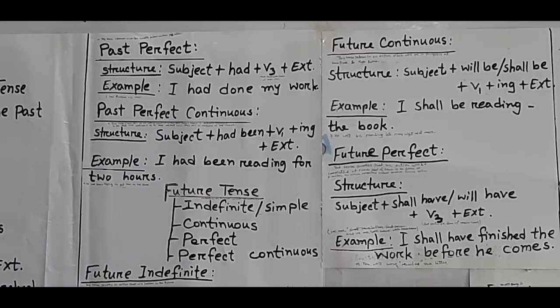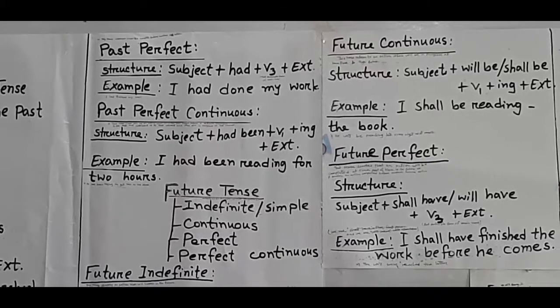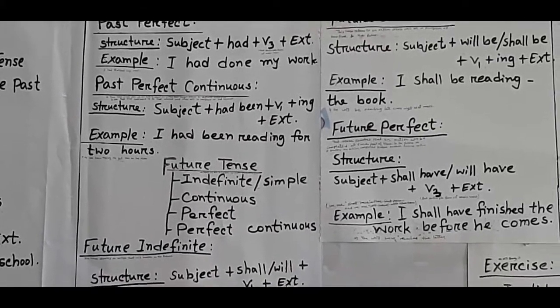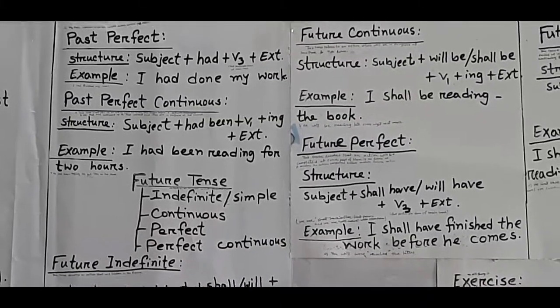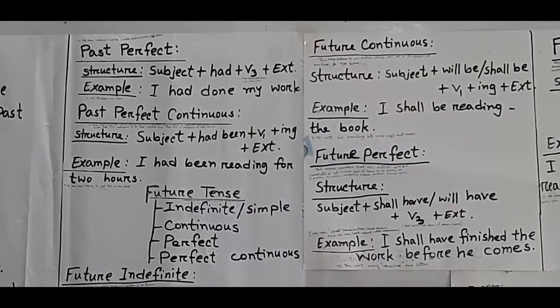Dear students, now we will discuss about past perfect continuous tense. This tense is used when we are talking about an action that began before a definite moment in the past and continued up to that moment and was still in progress at that moment.